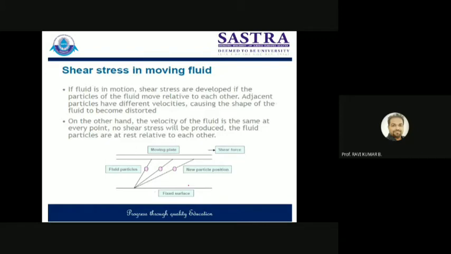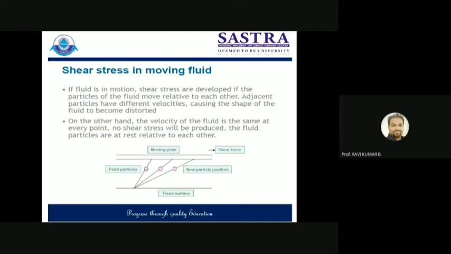You just look at this pictorial presentation which is given here. So we can say this is a fixed boundary, or a solid surface. This is one solid surface. We can say this is another solid surface here. So we can consider the case of fluid flow within a pipe. A pipe has two solid boundaries, right? So this and this can be considered solid boundaries. Now the fluid is moving, so the fluid will have n number of layers, right?